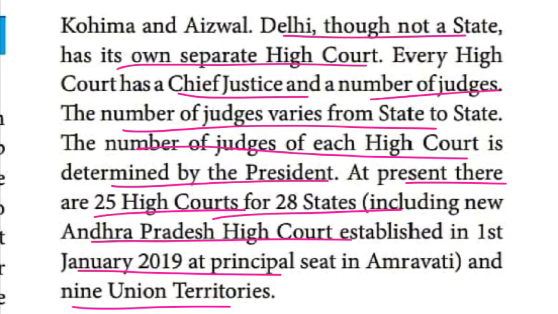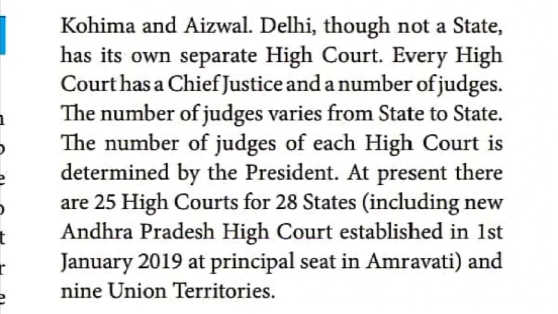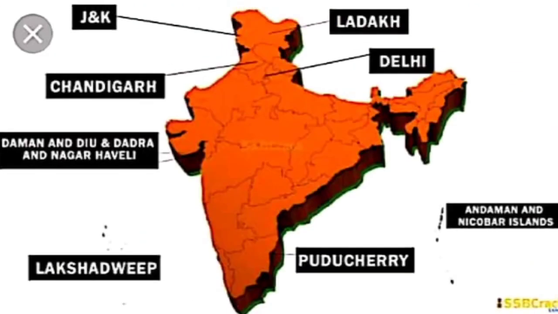When you were learning in lower classes, you might have learned 7 union territories. So I am going to show the 9 union territories for you, children. What are the 9 union territories? You can check it in this map. Jammu and Kashmir is one of the union territories. The next one, Chandigarh. Just before, I told you Punjab and Haryana share the capital, Chandigarh. Then Daman and Diu and Dadra and Nagar Haveli.